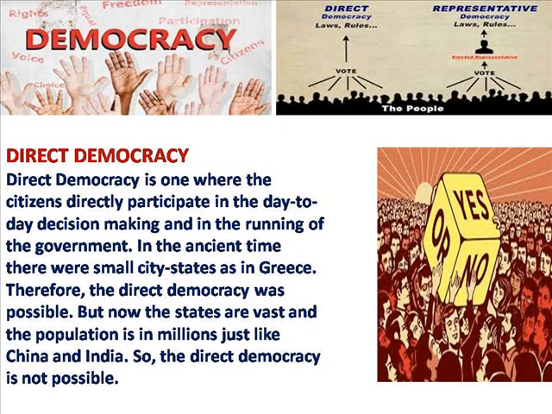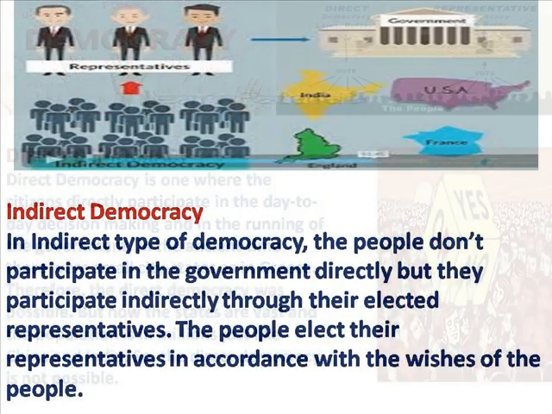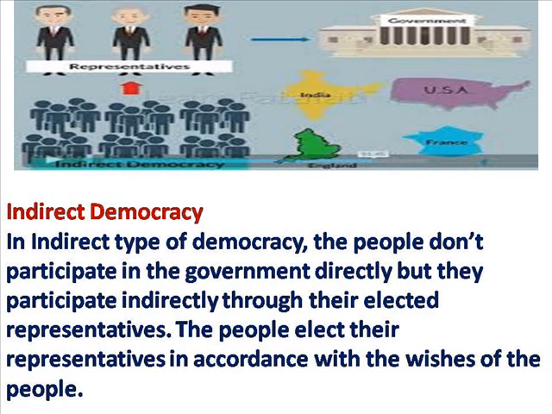Direct democracy is one where the citizens directly participate in the day-to-day decision making and in the running of the government. Students, we know it very well that in the ancient time there were small city-states as in Greece. Therefore, the direct democracy was possible. But now the states are vast and population is in millions, just like China and India. So the direct democracy is not at all possible. Next, we will discuss indirect type of democracy.